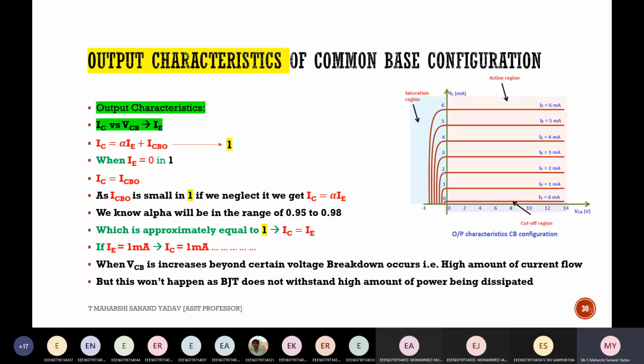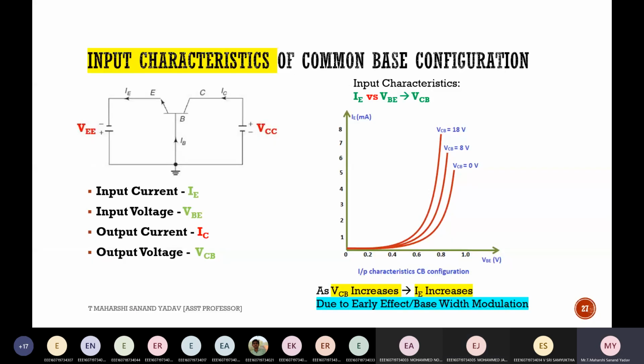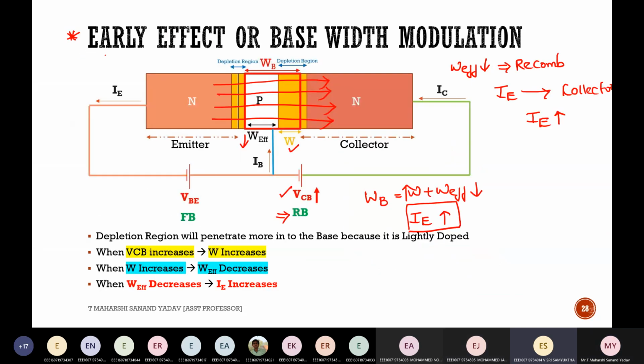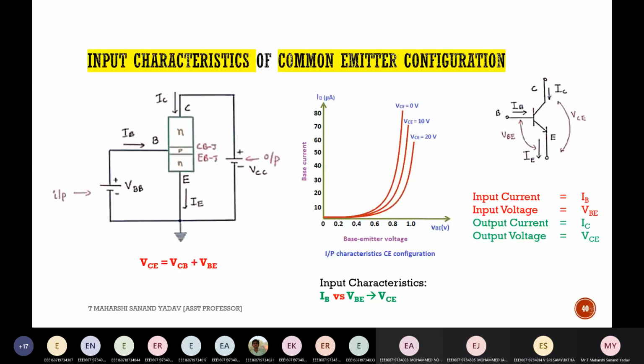Is anyone confused with this input and output characteristics? Do you want me to explain once again? Yes, guys, if you are having any doubts, please let me know so that I'll try to explain once again. Sir, input and output characteristics of common emitter configuration, can you once repeat? Okay, input characteristics of common emitter configuration.